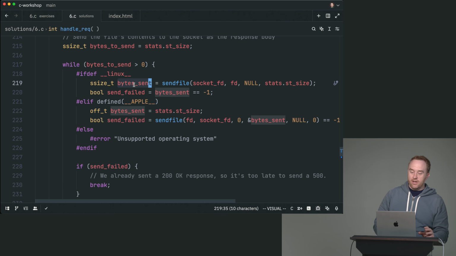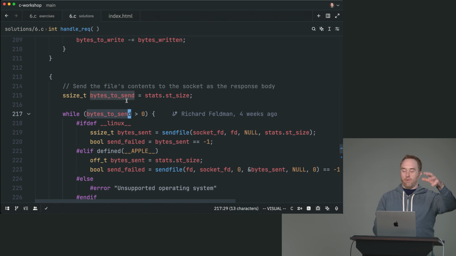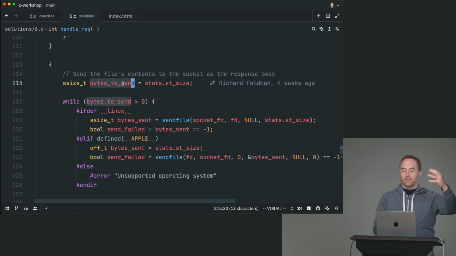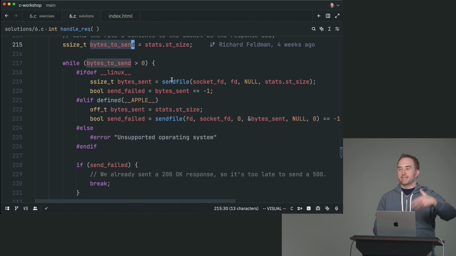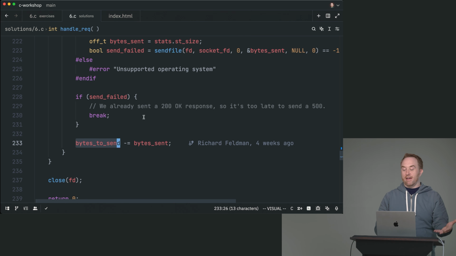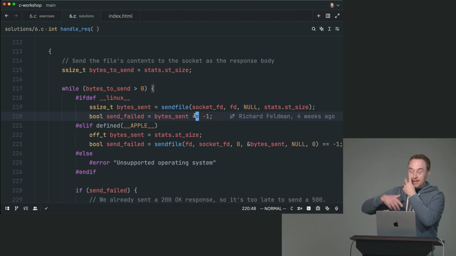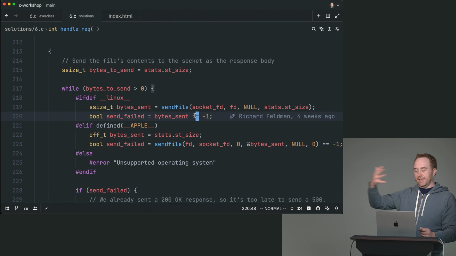Now this is very important to know because we actually do want to potentially put these in a loop. So this is actually how we're doing the chunking here. We're basically saying, okay, if you didn't send all the bytes that I told you to send, that's fine. I'm just going to decrement how many bytes we have remaining to send, go back to the top of the loop and just keep doing it again over and over and over again until all the bytes finally get successfully sent.